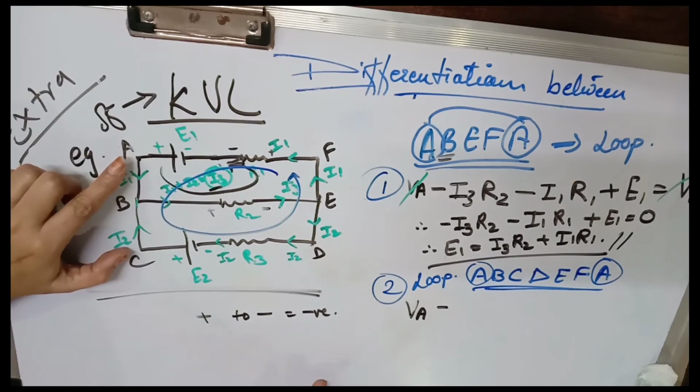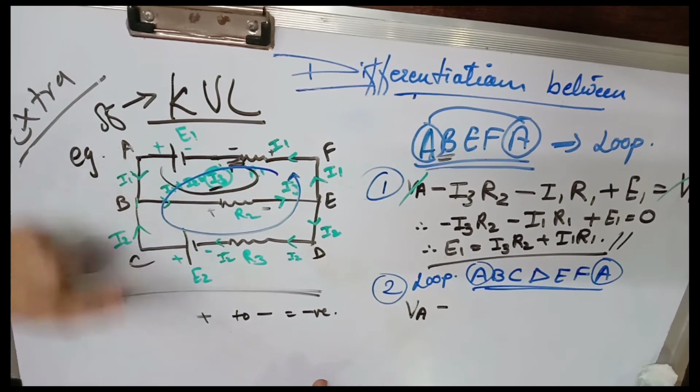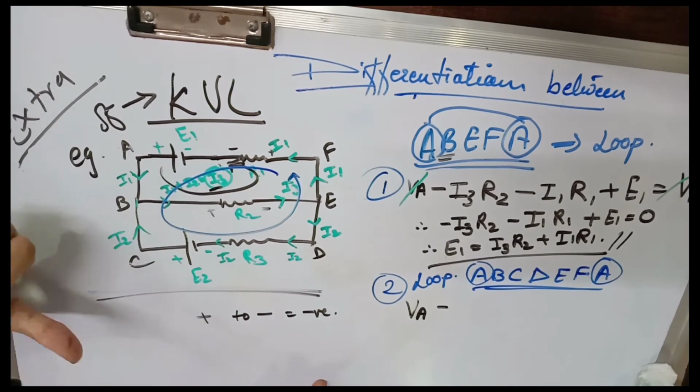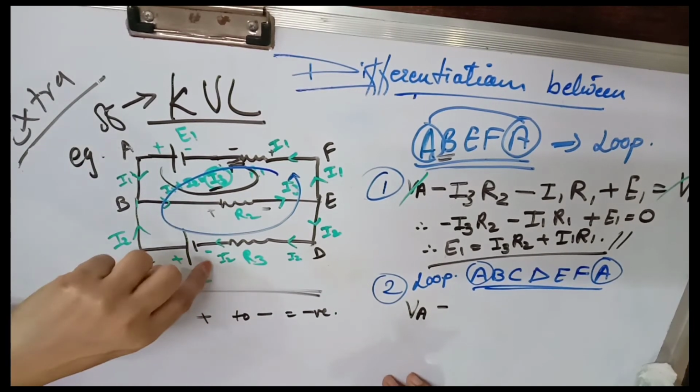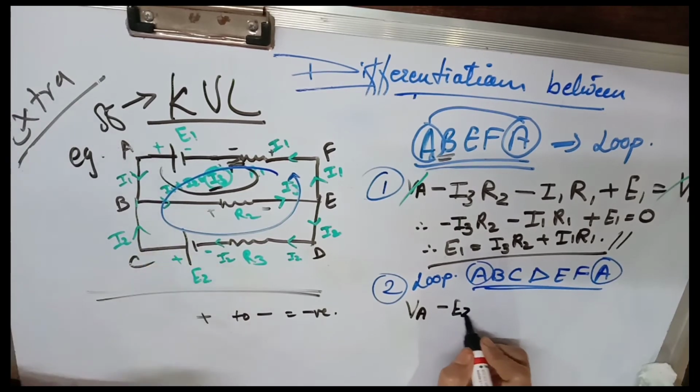Starting from A, the voltage is VA. Between A and B, and B and C, there is no other component, so it is blank, there is nothing to take.